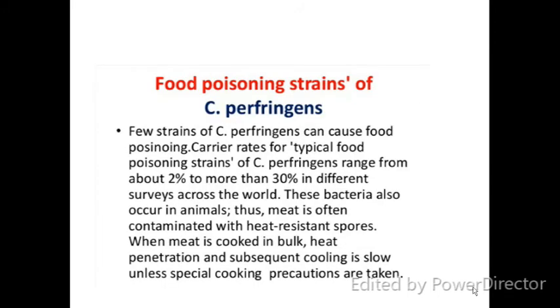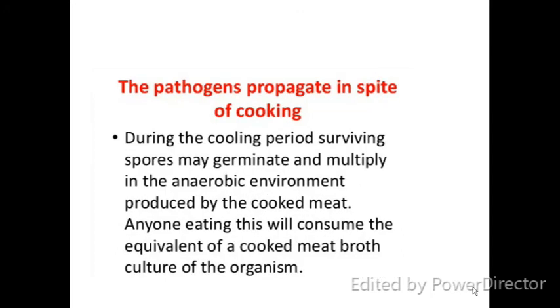Now food poisoning: a few strains of Clostridium perfringens can cause food poisoning. The carrier rates for typical food poisoning strains range from 2% to more than 30% in different surveys. This bacterium also occurs in animals. Thus, meat is often contaminated with heat-resistant spores. When meat is cooked in bulk, heat penetration and subsequent cooling is slow unless specific cooling precautions are taken. During the cooling period, surviving spores may germinate and multiply in the anaerobic environment produced by the cooked meat.